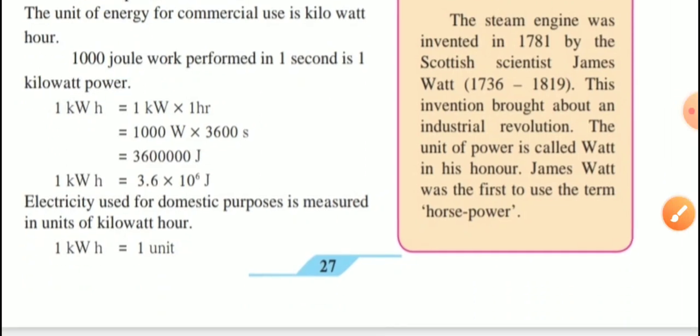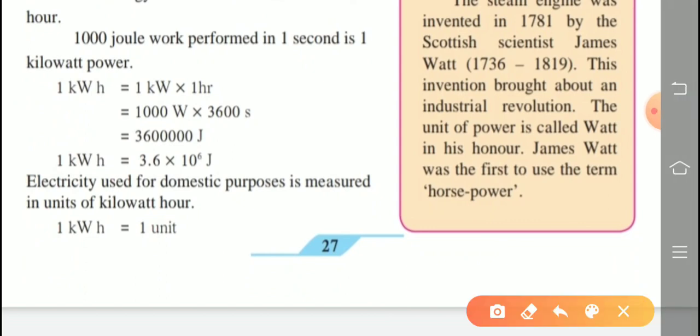Next. Now your question is asked, prove that. Show that 1 kilowatt hour is equal to 3.6 into 10 raised to 6 joule. This is a question asked like show that. Prove that 1 kilowatt hour is equal to 3.6 into 10 raised to 6 joule.